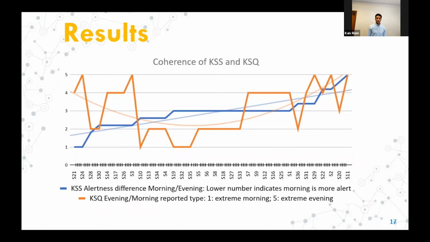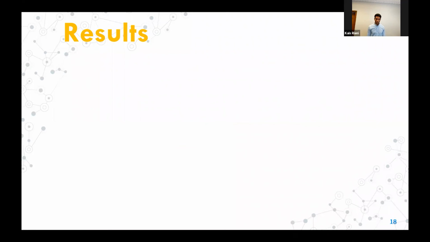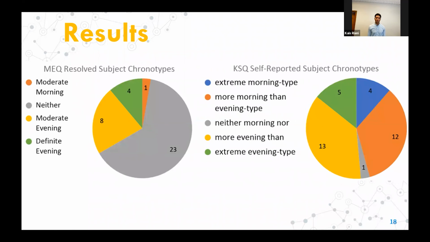In this graph, we explore the coherence of subject self-reported chronotype, in orange, along with the SAS chronotype in blue. It shows a higher coherence for subjects who self-report as evening types. A possible interpretation is that subjects who self-report as morning types may not be fully aware of their own chronotypes. This chart similarly shows the coherence between self-reported chronotypes on the right and the morningness-eveningness questionnaire on the left, which gives a chronotype based on the results of a questionnaire. Again, we can see the greatest overlap in subjects who self-report as evening types.